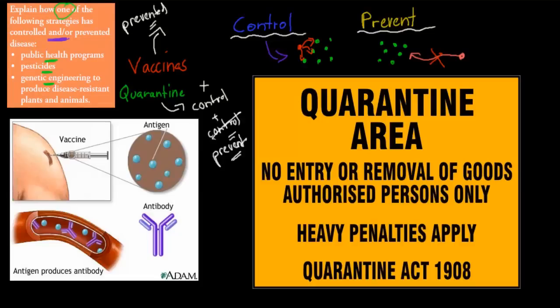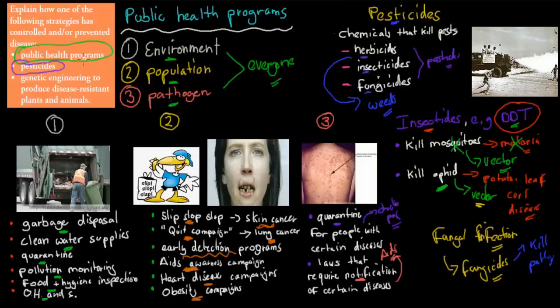So I'm going to go back to the other two, just to summarize. So for the public health programs, we've got the environmental, population, and pathogen-based ones. And all of these are the ones we mentioned earlier. They're there to help the spread of disease.